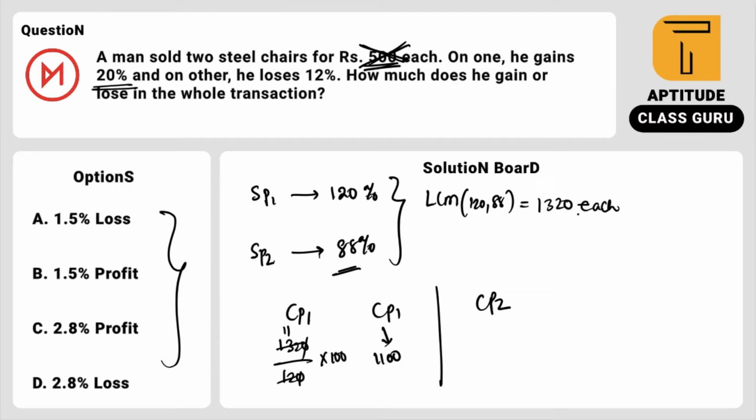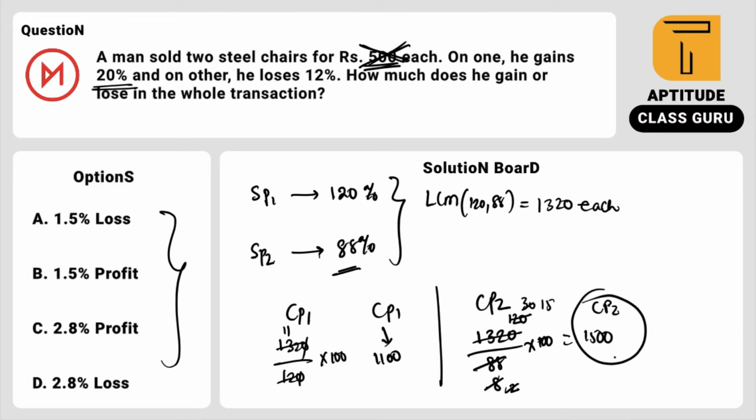Selling price equals 1320. So the cost price is 1320 divided by 88 into 100. Simply, 11 got cancelled, 8 times, 11 got cancelled around 120 times, and 4 got cancelled here 30 times, 2 times, 15 times. So the answer is 1500. 1500 is the cost price 2.